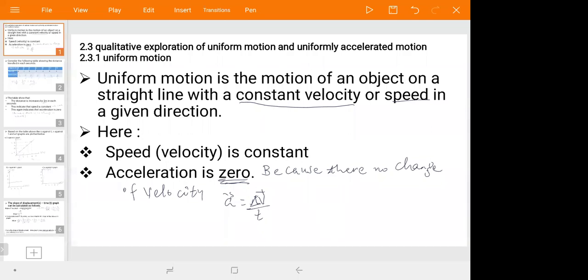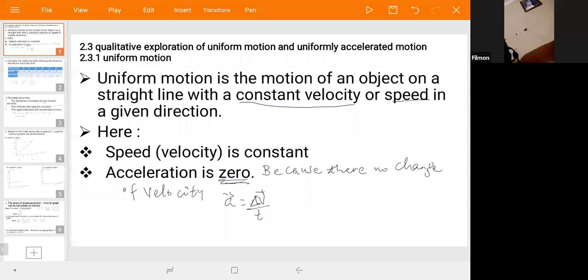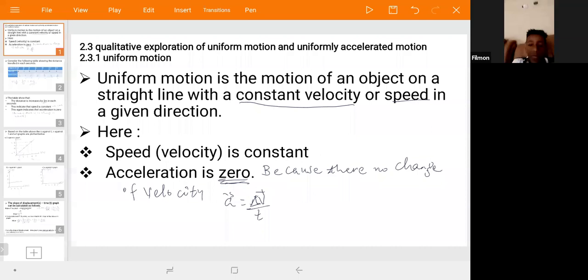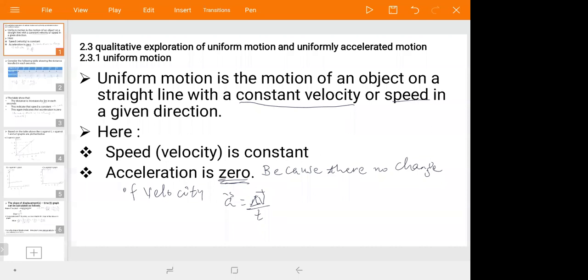In uniform motion of an object on a straight line with a constant velocity or speed in a given direction, speed or velocity is constant. Acceleration is zero because there is no change in velocity. We can calculate the speed and the slope from the given uniform motion.